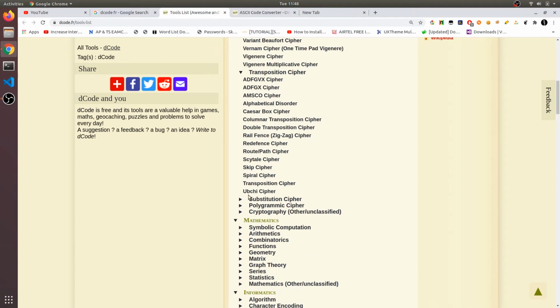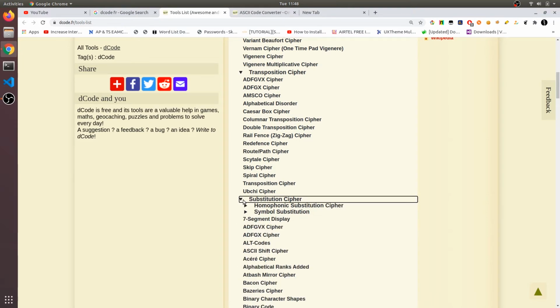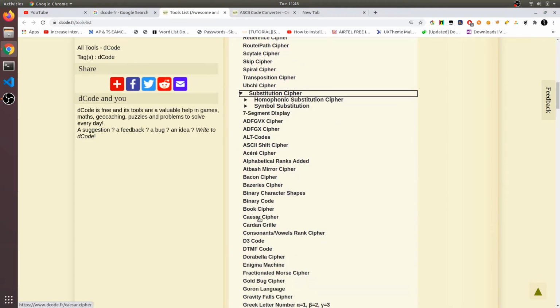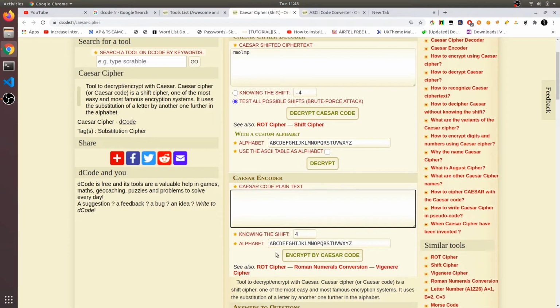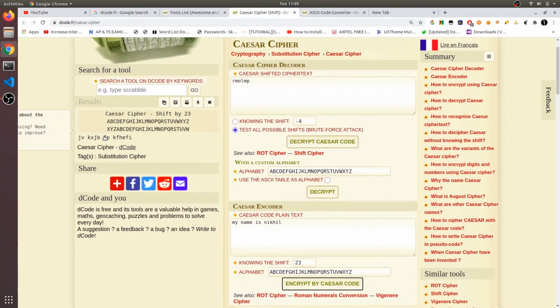And let's try our Caesar cipher. So it is Caesar cipher. Now let's encode. My name is Nikhil, so let's encode with the key 23. So encrypt by Caesar code. Now this is my encrypted code. Now what I want to do is I will copy this.